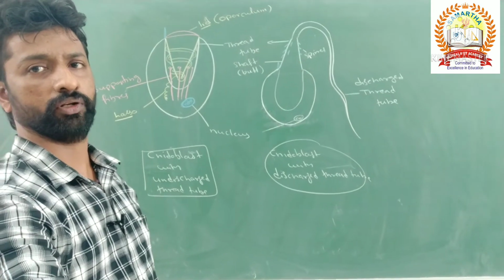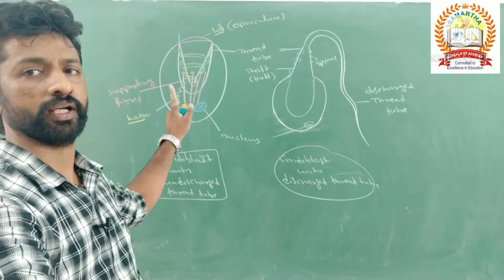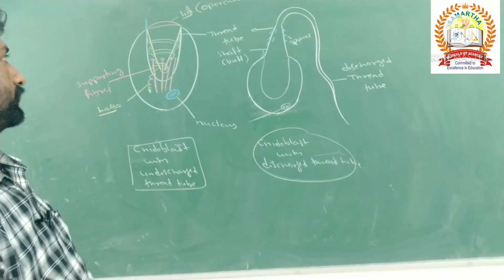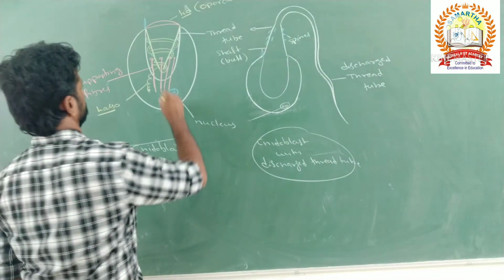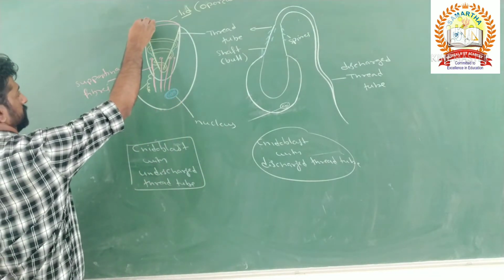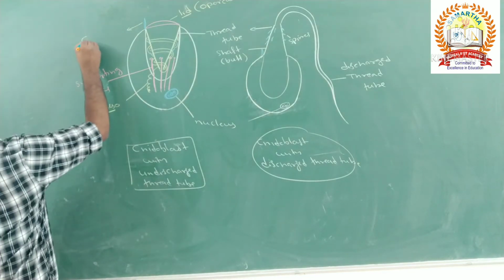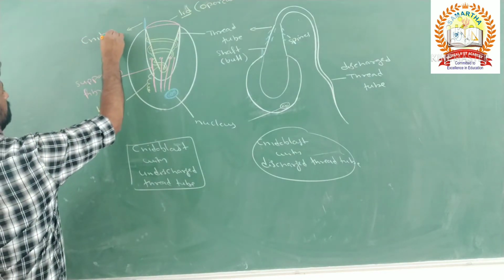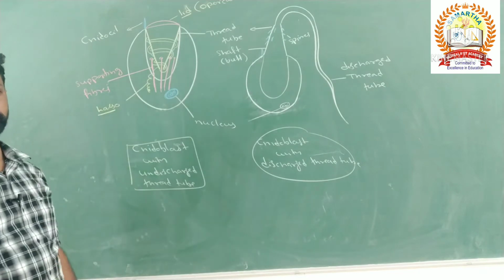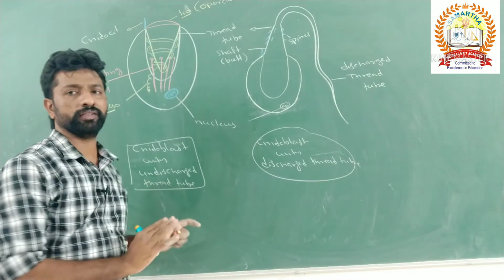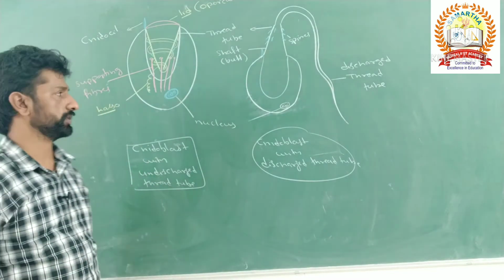The operculum is nothing but a covering lid. Next, here you can find a sensory structure. This structure is the cnidocil. So this is the structure of the cnidoblast.